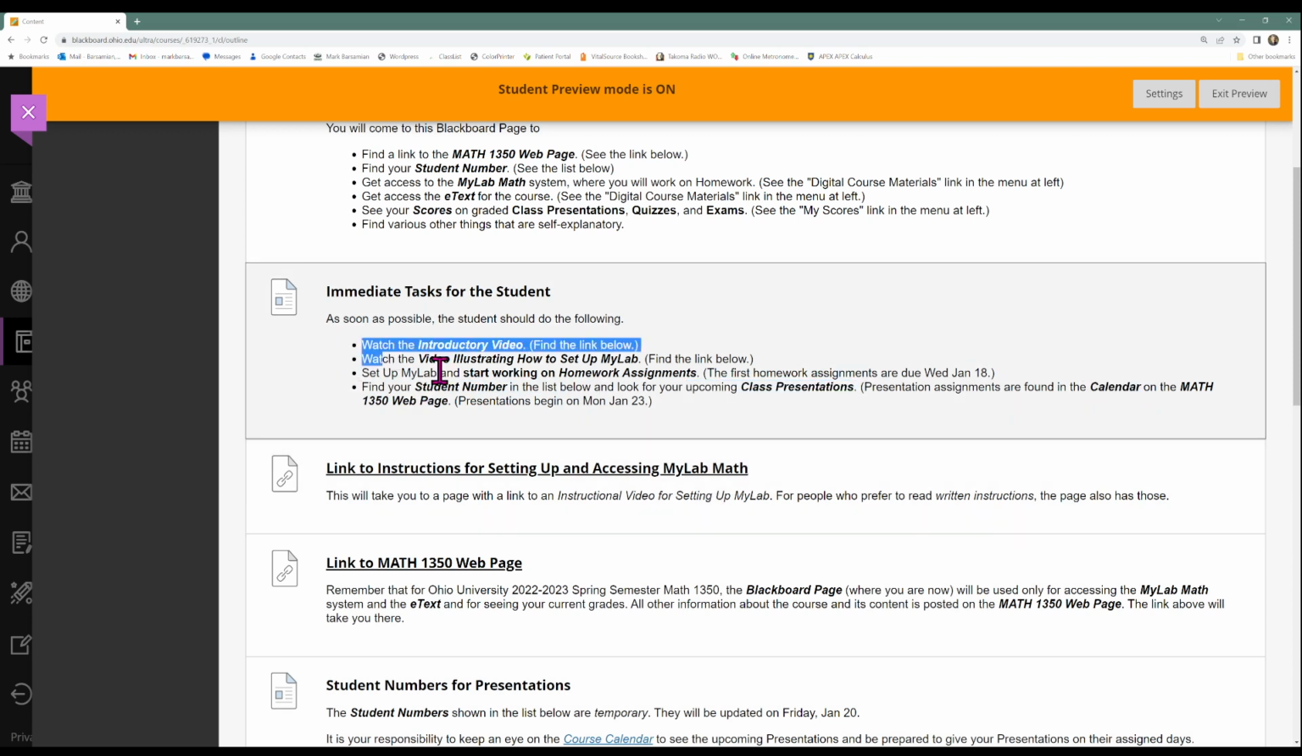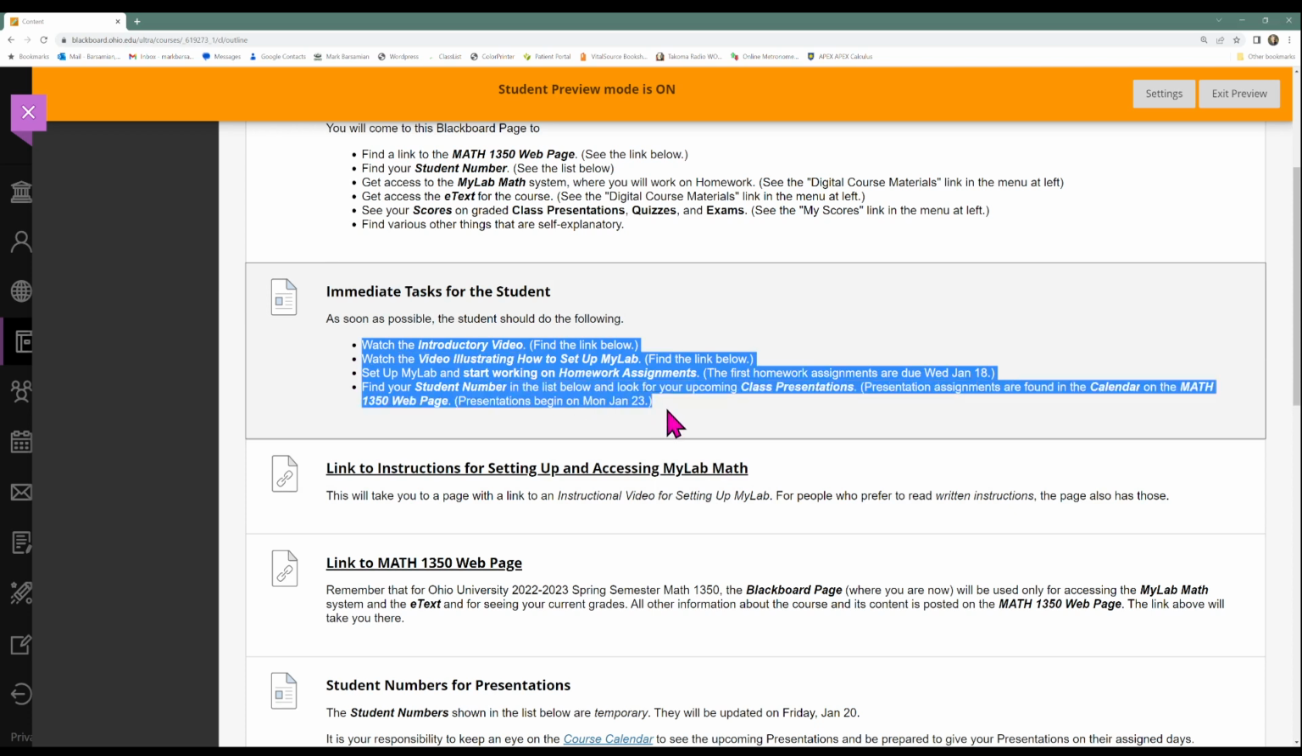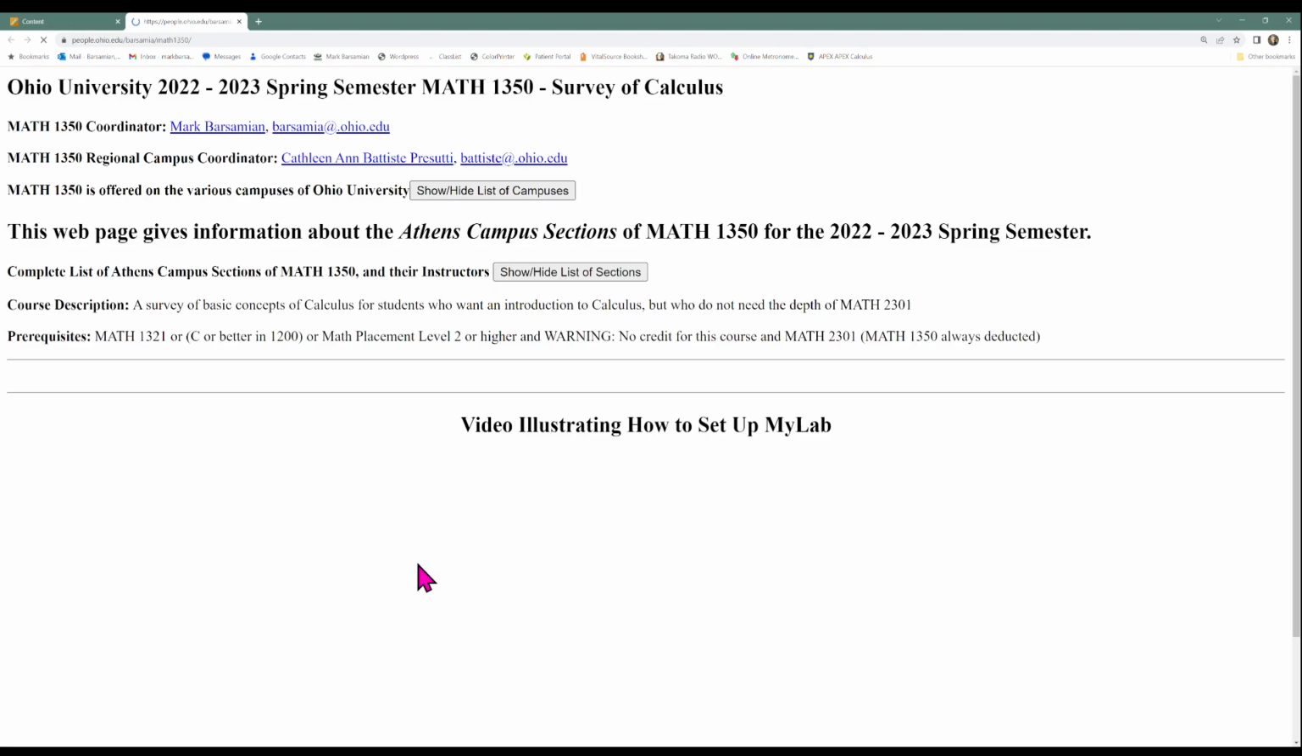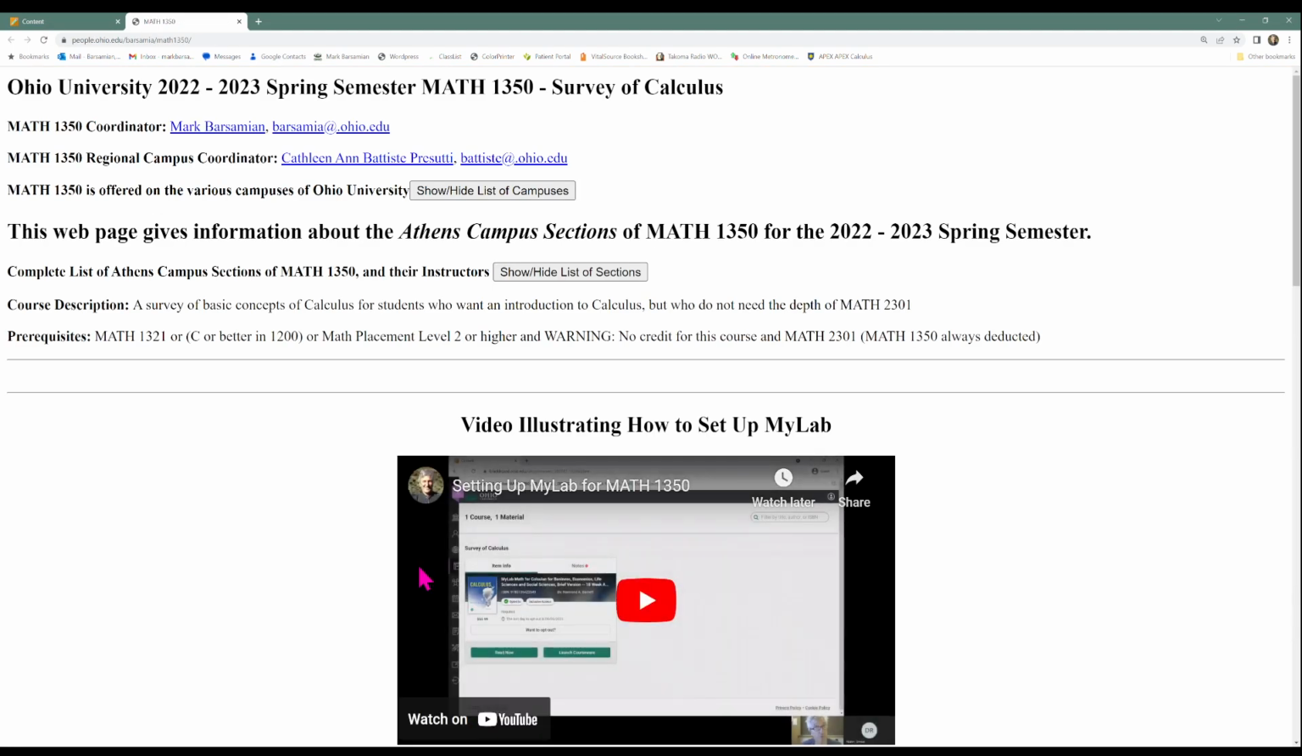Now, I've mentioned a lot of things here in these immediate tasks that might seem a little vague or intimidating. I'm going to talk more about them now, because now we're going to leave this Blackboard page, follow this link to the main Math 1350 webpage. So I click on that, and here I am on this website, which is actually a publicly accessible website. It's not hidden behind Blackboard, although, as I said, we got here by following a link that is in Blackboard, but you can get to this webpage just by navigating to this URL. You can bookmark this in your browser and just come here directly.